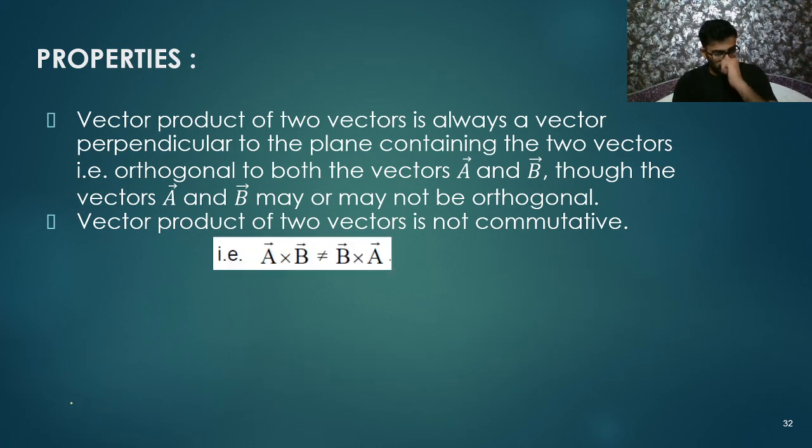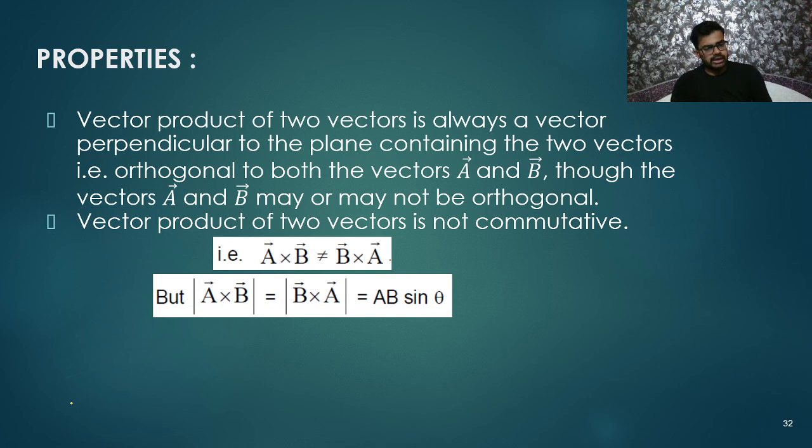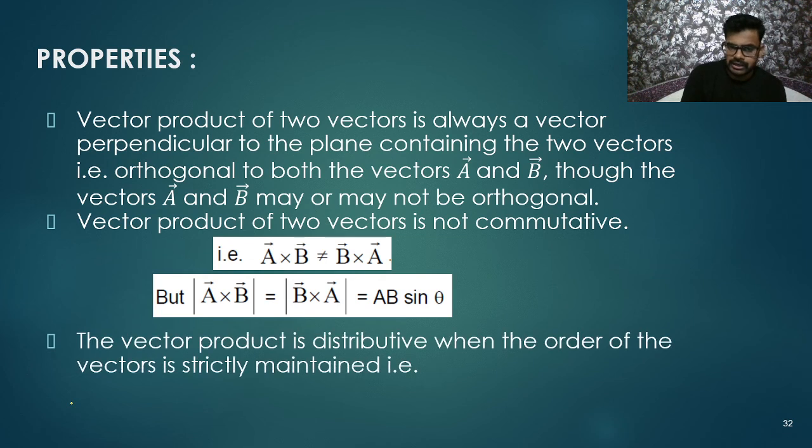Yes, A cross B is not equal to B cross A. Its magnitude will be equal, obviously. A cross B is AB sine theta n cap, so B cross A will be AB sine theta minus n cap. So only the magnitude will be equal. The direction is not equal; it will be just opposite.